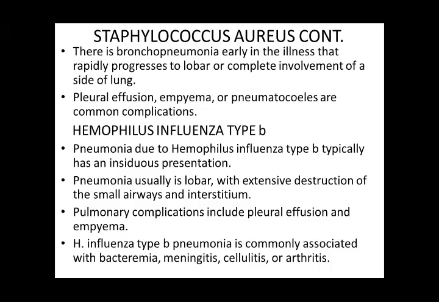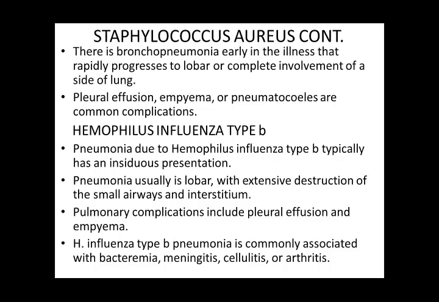The complications of Staphylococcus aureus pneumonia are pleural effusion, empyema, and pneumatoceles. Pneumatoceles are rounded, blackish appearing blebs, which then rupture, and from there the pus goes from the lungs to the pleural cavity.